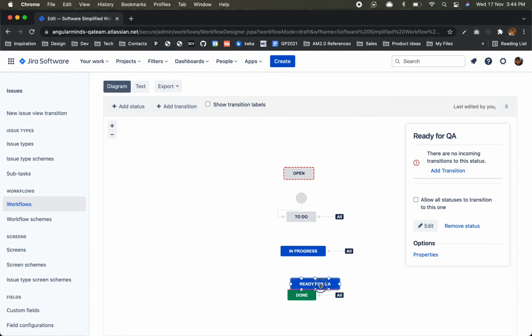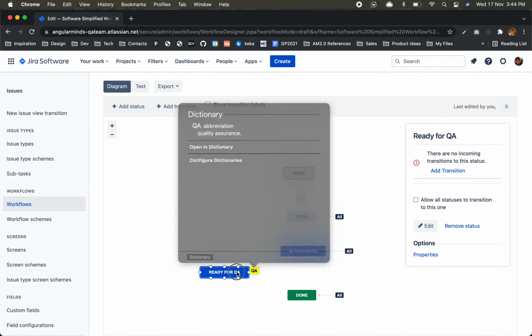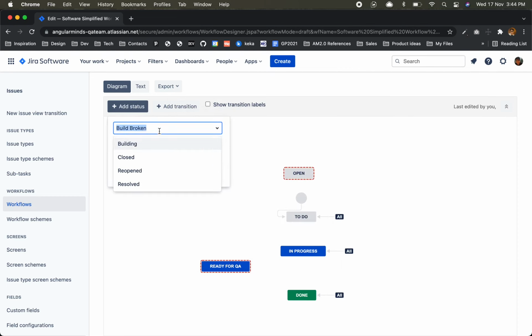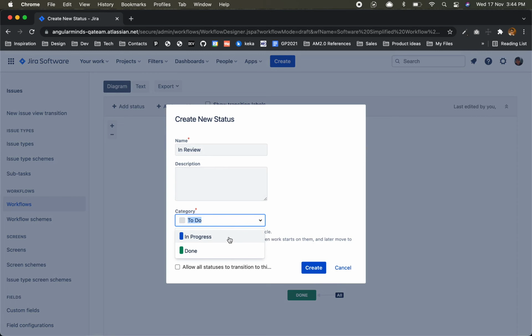Ready for QA. If you see, the colors are different. The gray is to do, in progress and done. And then there will be in review, like simple will add in review. Okay, this is for you guys, in review.